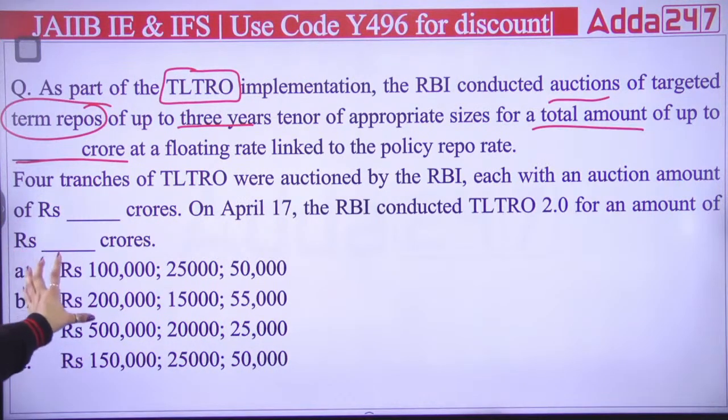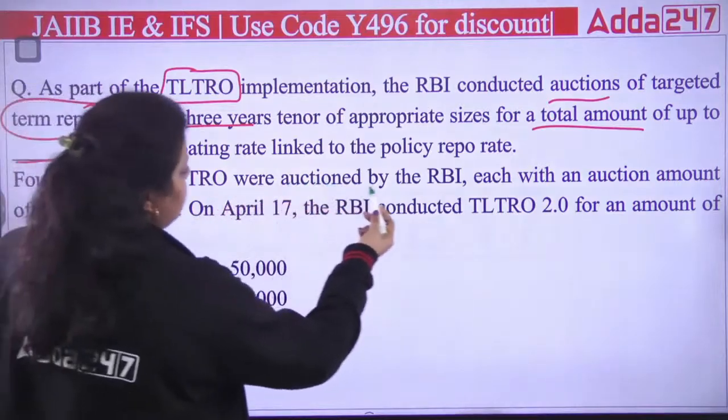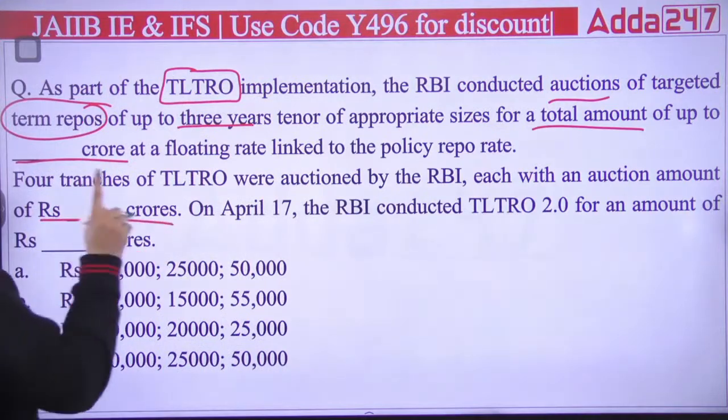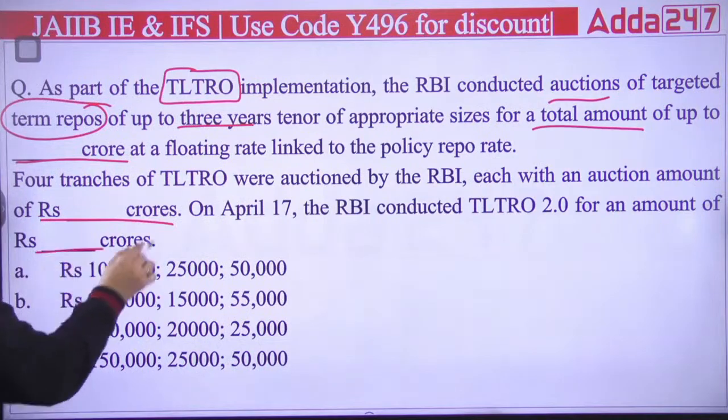Now if you remember this total amount, you can easily eliminate the other options and you do not even have to read the other part of the question. You can simply answer by finding out the true amount of the first blank. The second blank is talking about 4 tranches of TLTRO or auction by RBI, each with an auction amount of dash crores. On April 17, RBI conducted TLTRO 2.0 for an amount of dash crores.